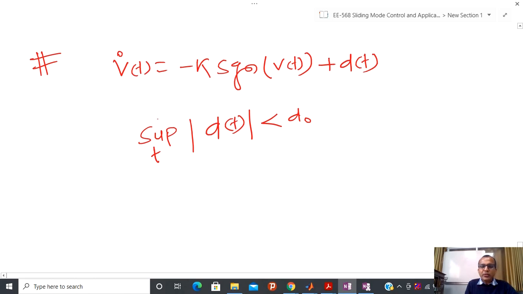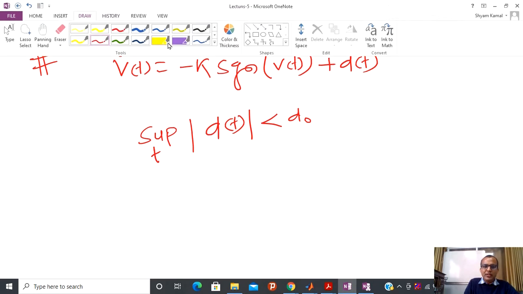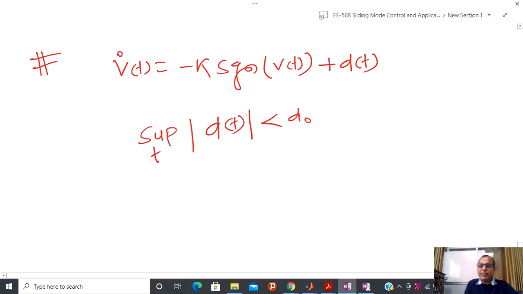So whenever you are talking about this kind of supremum, try to understand one more thing, because sometimes whenever you are writing a paper, if you are using this kind of terminology, then at least people are able to understand that you are very much concrete. You are telling that for all t, the maximum value of this particular quantity, so even if the maximum will not exist for this particular disturbance dt,